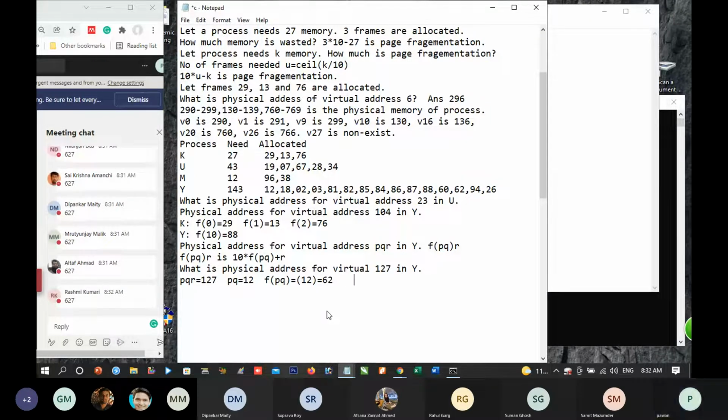So virtual 127 is equal to physical 62 will remain as it is. Afterwards, 7 will be added. Is this method of transformation clear?